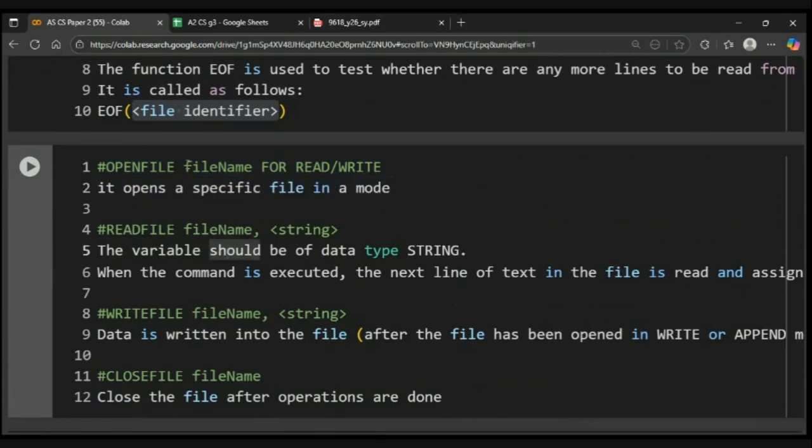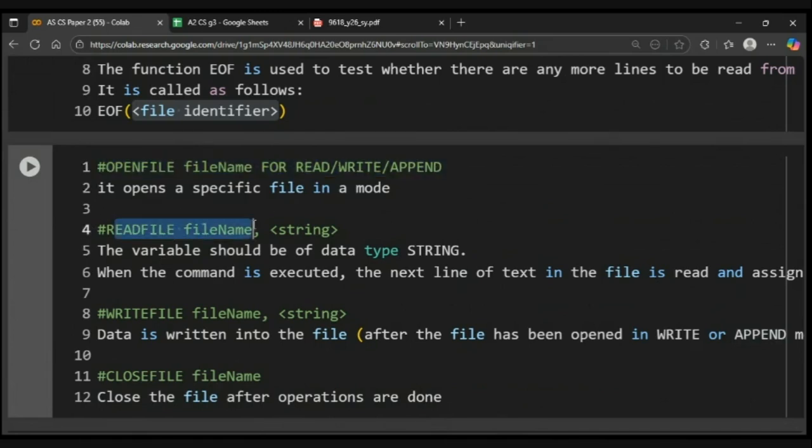In order to open a file, you have to write open file, then file name, then for, read or write. ठीक है, यहाँ पे आपने और साथ में उनके append use सकते हैं यहाँ पे. You have to make sure that the syntax is correct. Again, you will be penalized on its basis in the exam if you don't do it correctly.